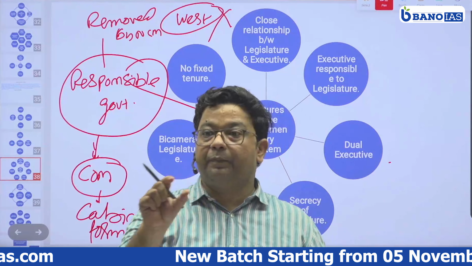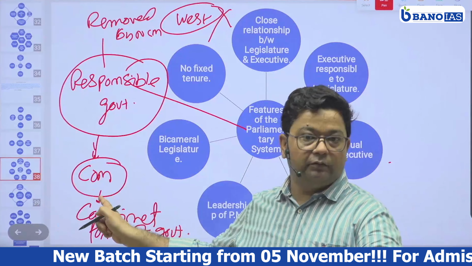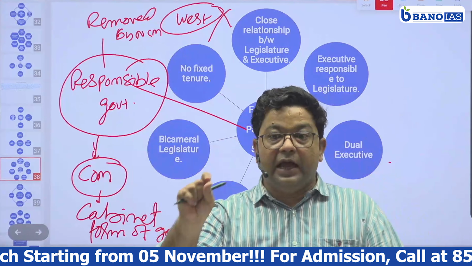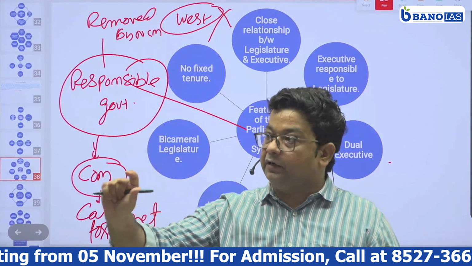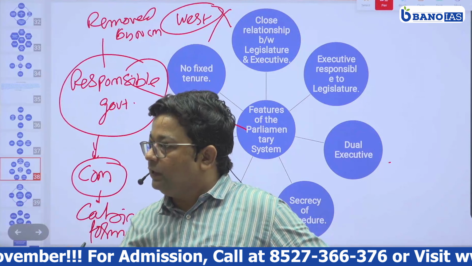Now how is the government answerable to people? Via parliament. They are not directly responsible to the people, but through parliament, by answering the questions of parliament, it means they are answering to the people. Yes or no?